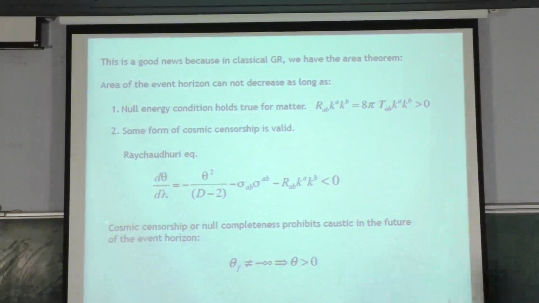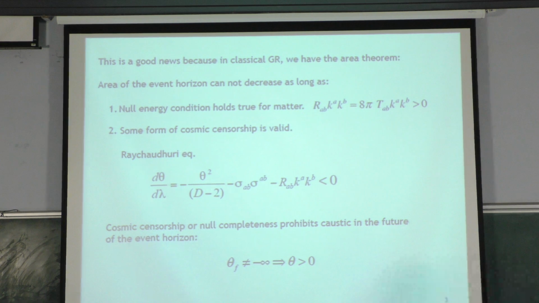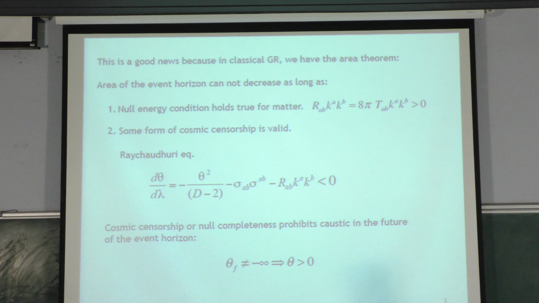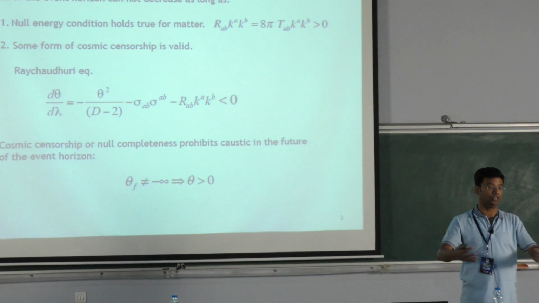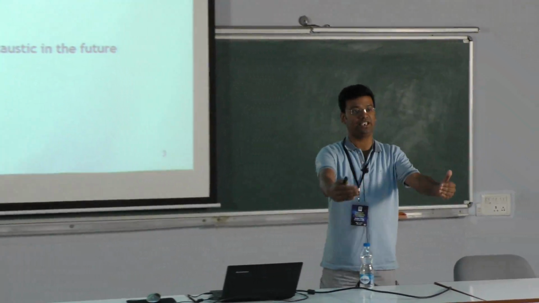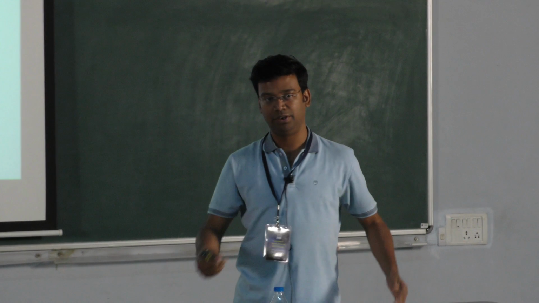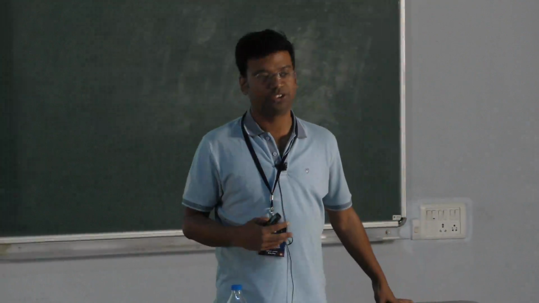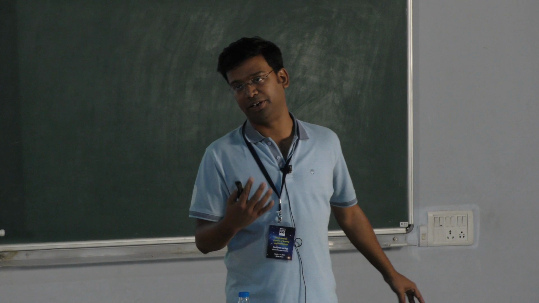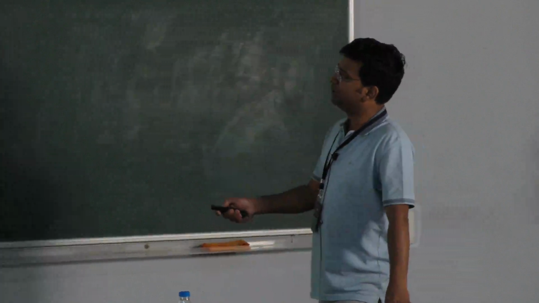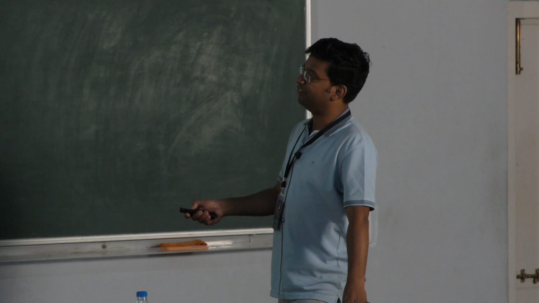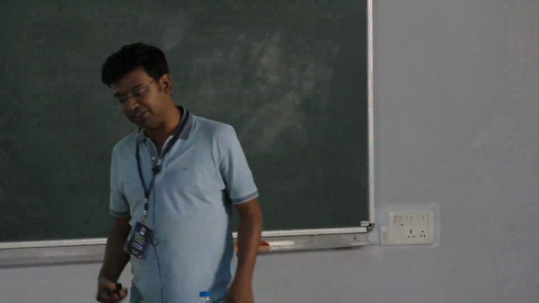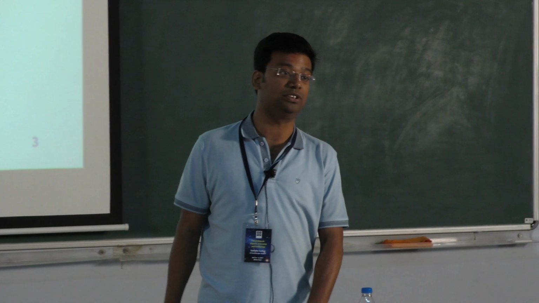You also assume that finally the expansion of the black hole settles down to 0. So this is exactly like an analogy with thermodynamics. You have a fluid, you put some perturbation into it, the fluid changes, it has expansion and whatnot, but you assume that the final state, the fluid goes to equilibrium. That means the expansion, everything goes to 0. And you can make it more formal by appealing to the statements of cosmic censorship, null completeness, but at the end of the day, this is what it means. And both together tell you the expansion of the event horizon must be positive. Expansion being the change in area, which says that the area of the event horizon must be increasing.